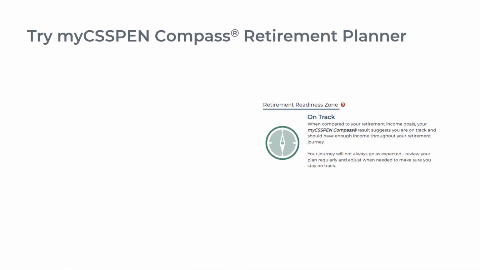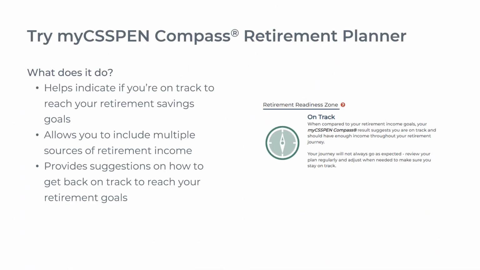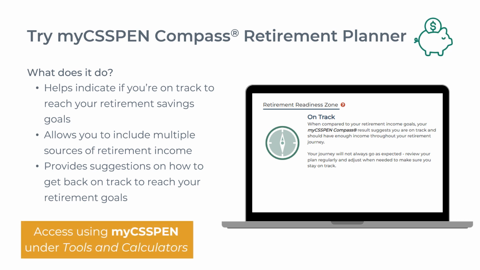My CSS Pen Compass Retirement Planner helps you to understand if you are on track toward achieving your retirement savings goals. It also provides actions that you may wish to consider if you are not on track to reaching these goals. It may suggest that you need to reduce your monthly payment, increase your current contributions, or work longer. This tool can only be accessed online in your My CSS Pen member account. The CSS Pension Plan feels that all members should have at least a basic retirement income plan to estimate how much savings are needed to afford the retirement they envision.